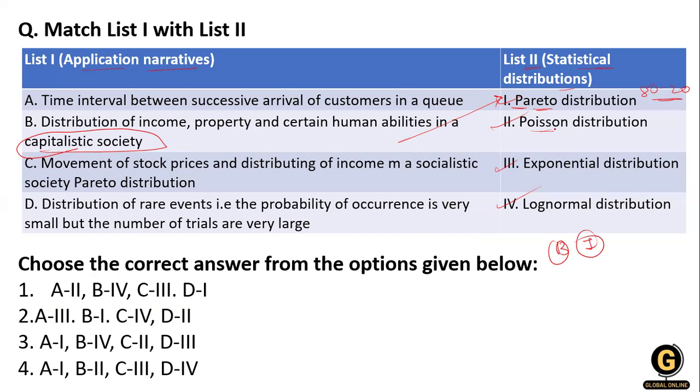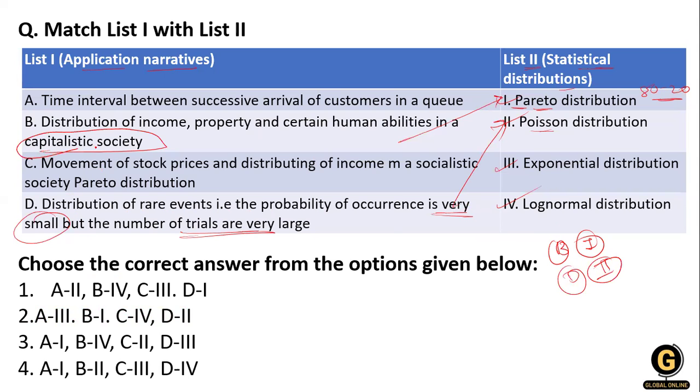Now, what is the Poisson distribution? The Poisson distribution applies when the probability of occurrence of the event is very small, but the number of trials is very large. This is the distribution of rare events, so this is the Poisson distribution. That means D matches option 2.